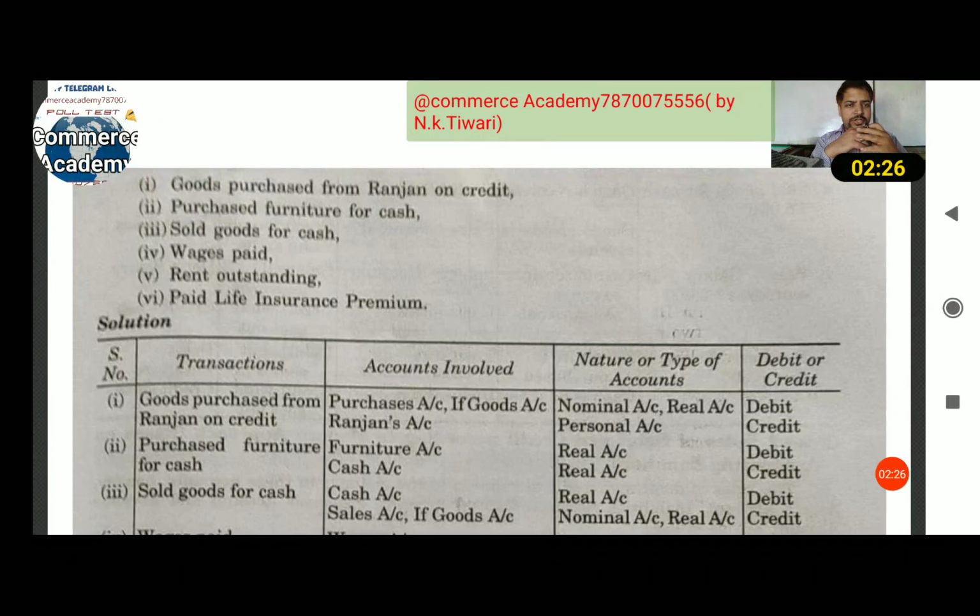And when you create a creditor, Ranjan is the person who gives the goods, so Ranjan is a giver. The personal account rule says debit the receiver, credit the giver. So Ranjan is credited.